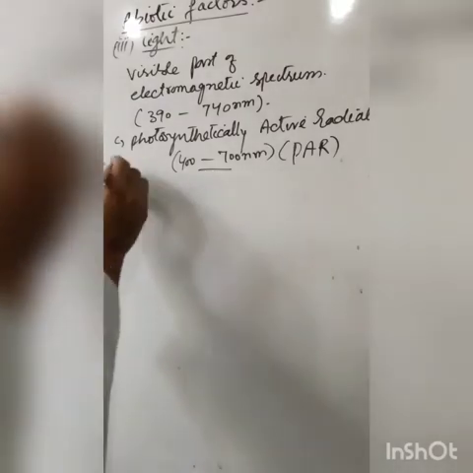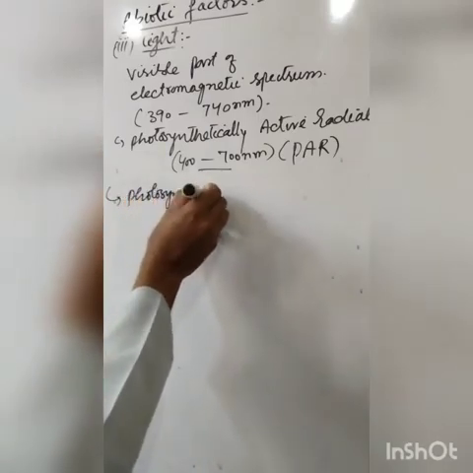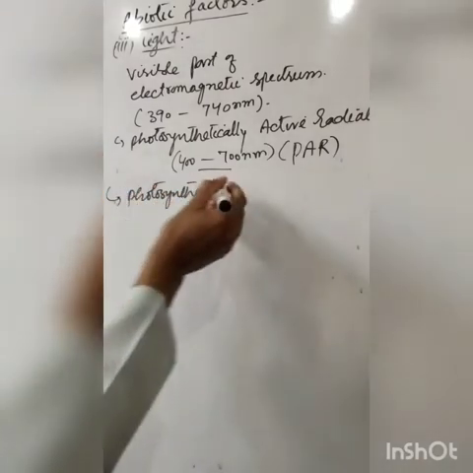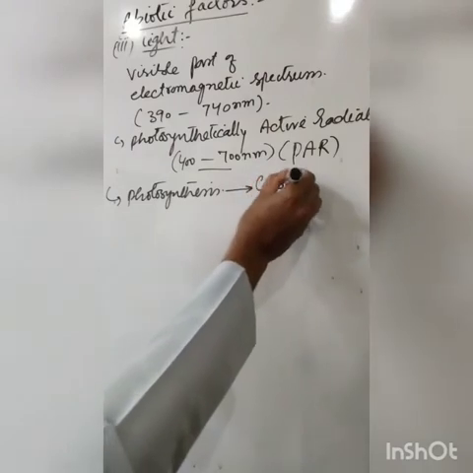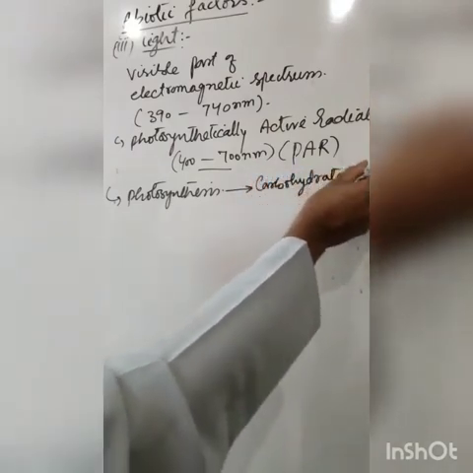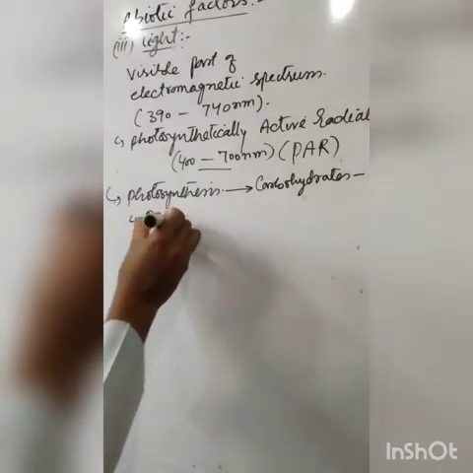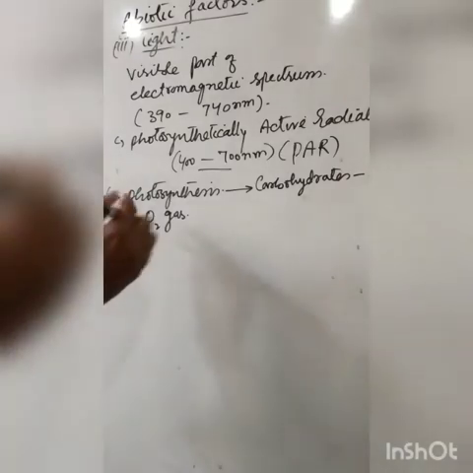Since plants produce food by the process of photosynthesis, when sunlight is available, plants produce carbohydrates and release oxygen gas. That is, oxygen is a byproduct of this process, that is photosynthesis.